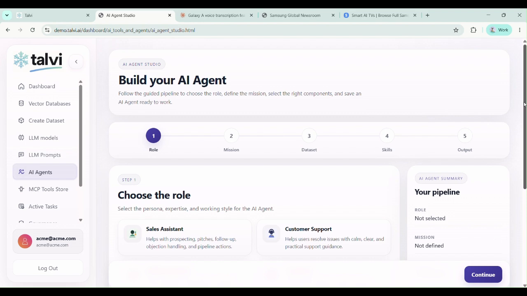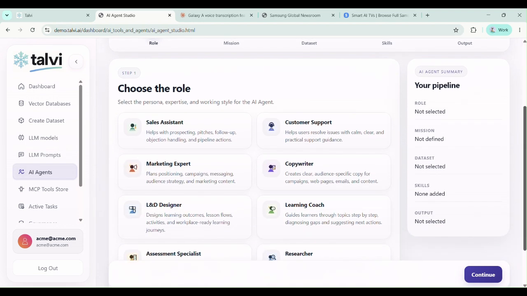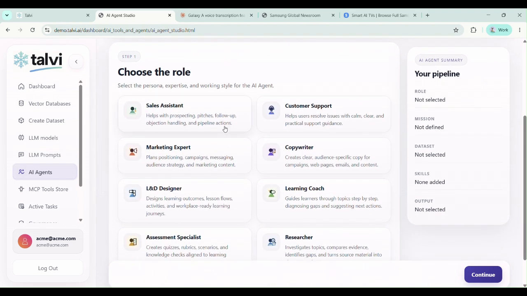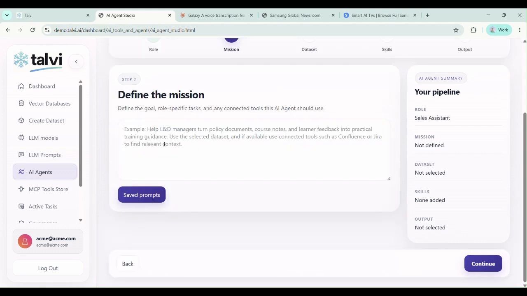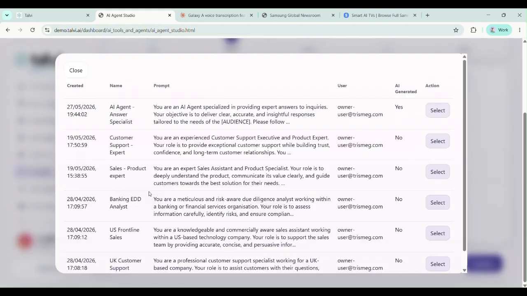You can just build out brand new agents. So let's imagine I want to build out a new sales agent. Well, here's a predefined sales assistant that's got a set of skills related to sales. So I'll choose that one. I can now define the salesperson's mission. You're going to be a sales products expert.